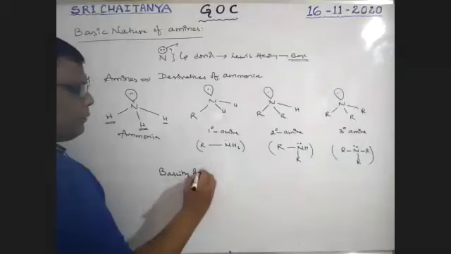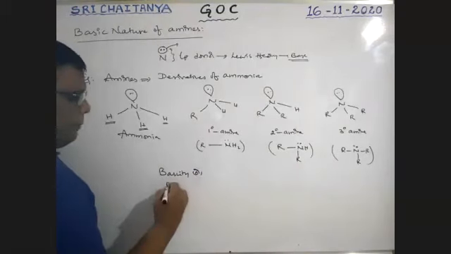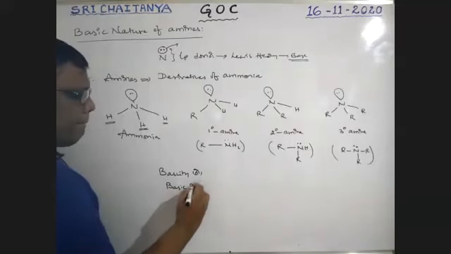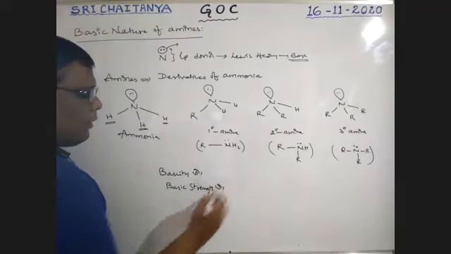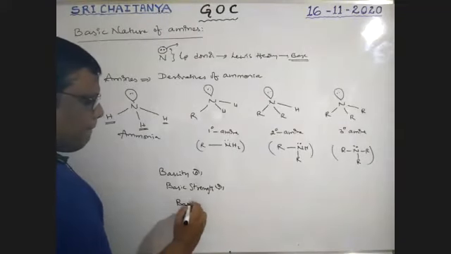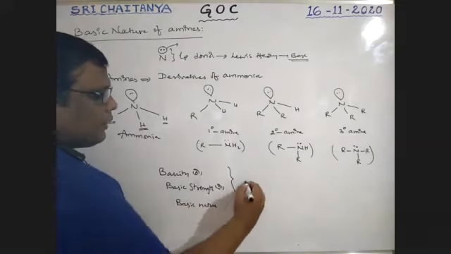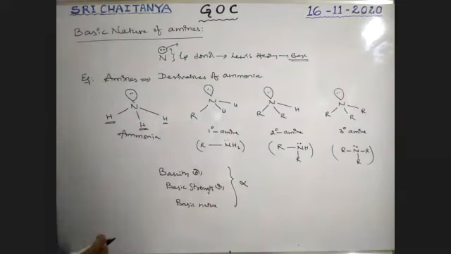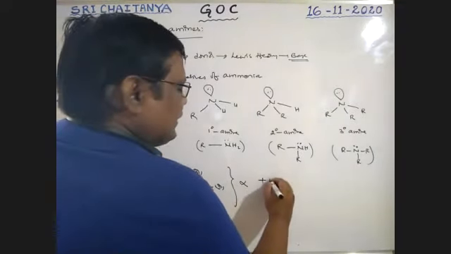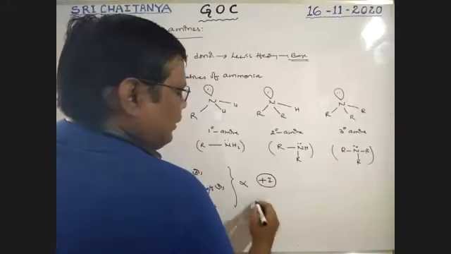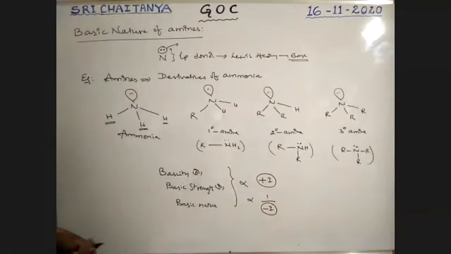Basicity or basic strength or basic nature is directly proportional to the plus I effect of the group and inversely proportional to the minus I effect of the group.